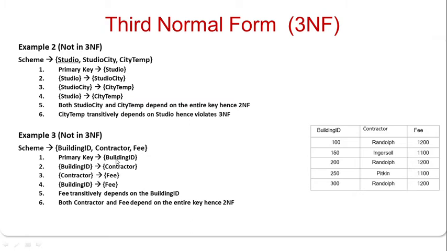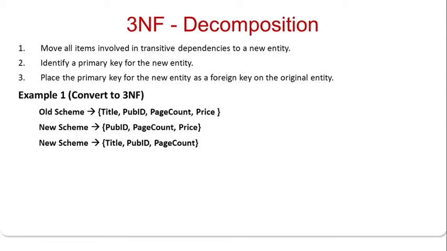Okay, so here we have another example: building ID, contractor and fee. The key attribute is building ID, contractor functionally depends on building ID, fees functionally depends on contractor, whereas fees transitively depends on building ID. This is also not in a 3NF because there is a transitive dependency on a key attribute. Then what to do to convert this schema into the 3NF?